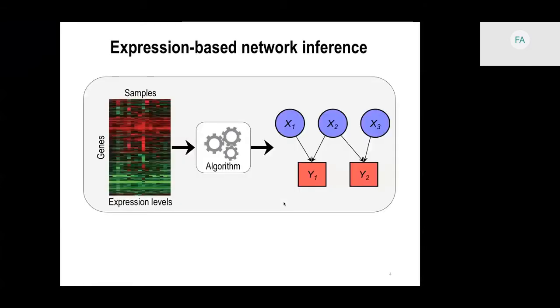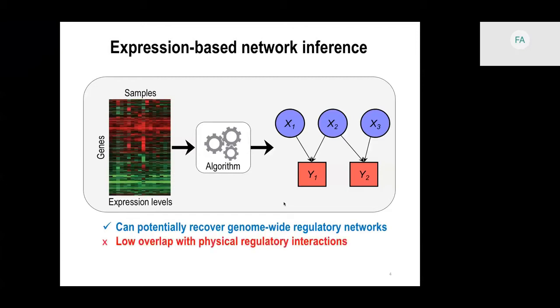In the most simple case, expression-based network inference starts with the expression of the regulators and targets and infers a regulatory program that can explain the observed expression. These methods can potentially infer a genome-wide regulatory network. However, usually there is low overlap between the inferred networks and experimentally validated physical interactions.